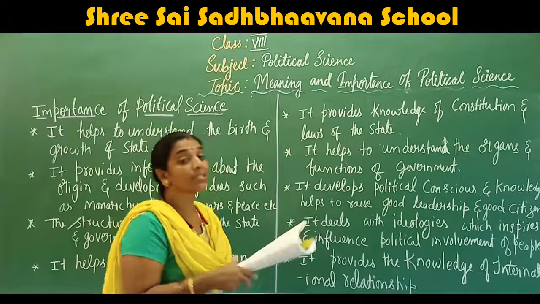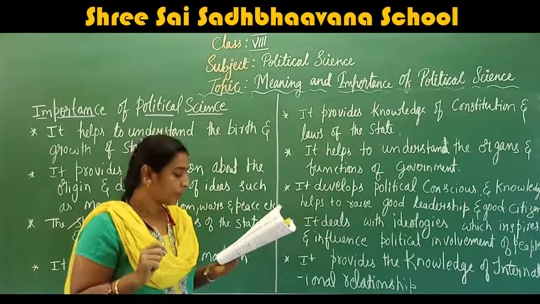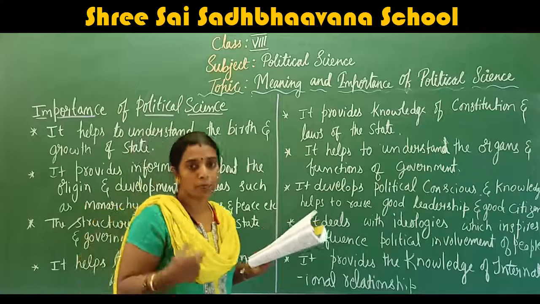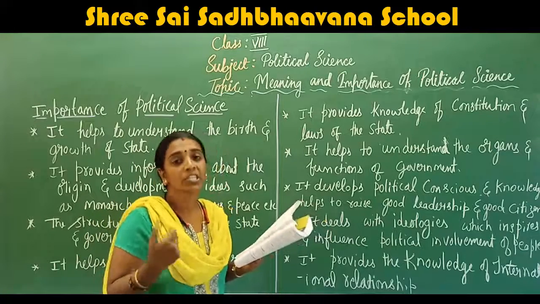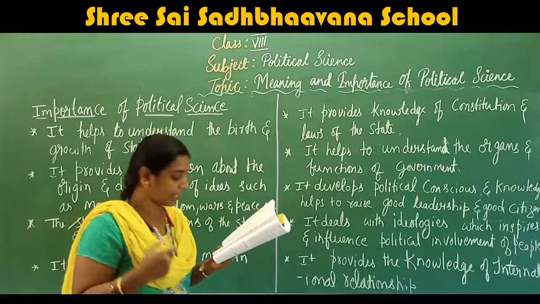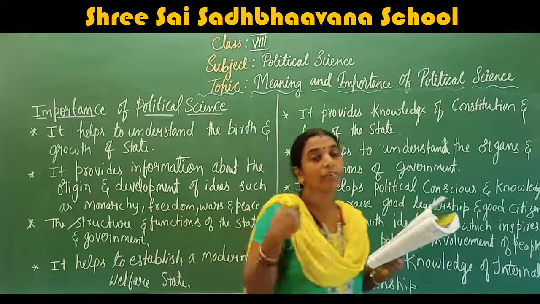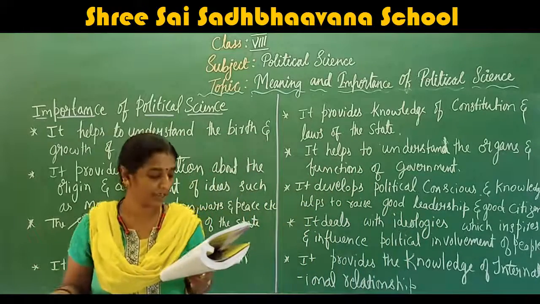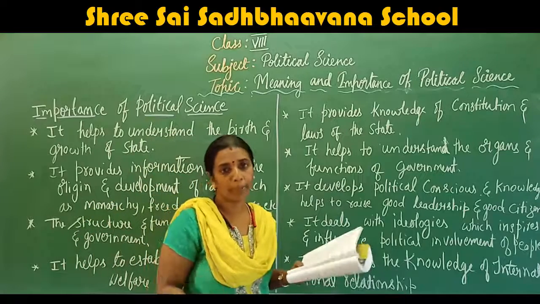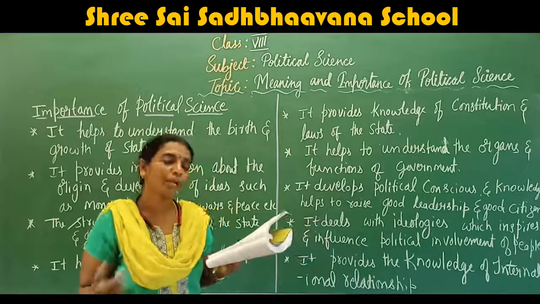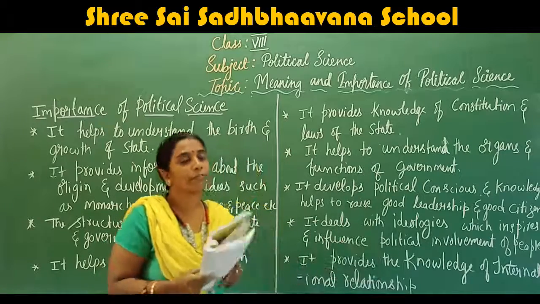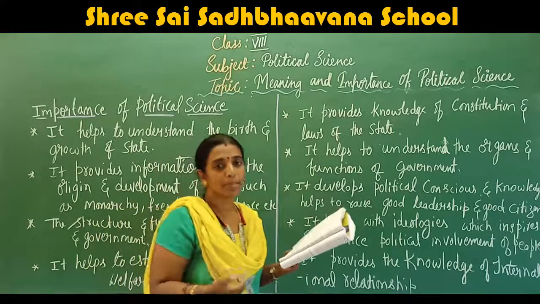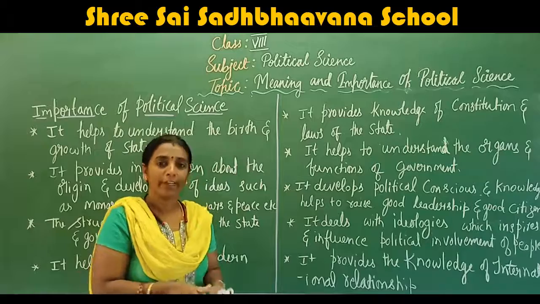The knowledge of political science helps leaders and civil servants to understand and solve the problems of the people efficiently. Yes, the people who are ruling us, the administrators, the executives, those are our political leaders. Once they have the knowledge of political science, it will help them and the civil servants, the government servants, to understand and solve the problems of the common people. We as citizens will be having many problems. So if the leaders and civil servants have knowledge of political science, it helps them to solve the problems of the people effectively.